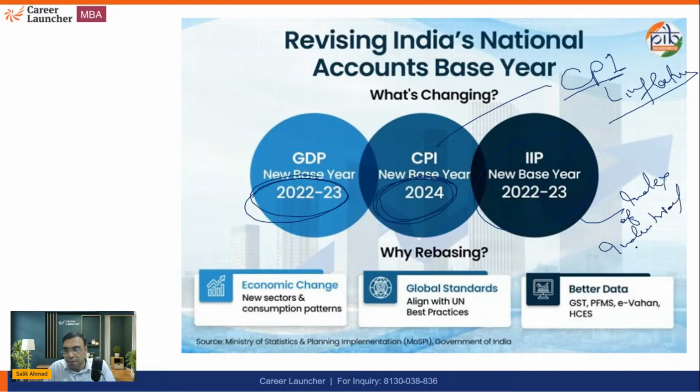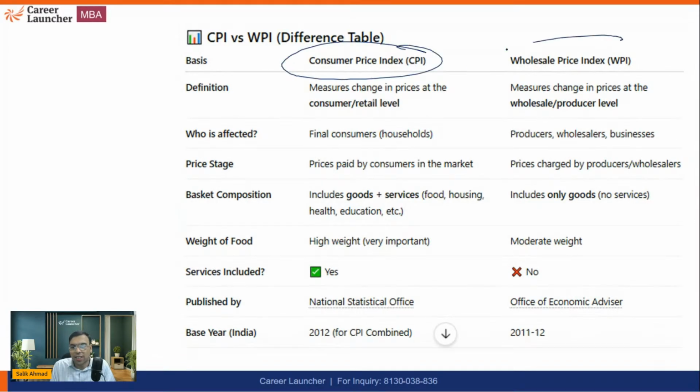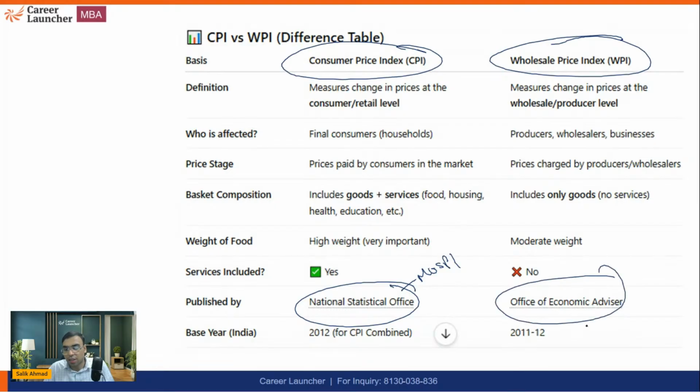This is used to calculate the production of. Going in that detail of CPI and WPI, because that will be a separate topic, but just have an idea. Both are used to calculate the inflation in India, and this is actually released by National Statistical Office, MOSPI, whereas this is released by Office of Economic Adviser, Ministry of Commerce and Industry.